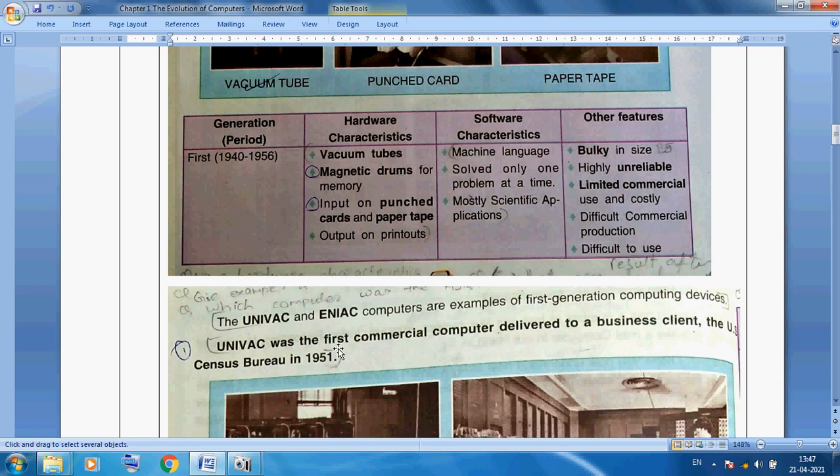UNIVAC was the first commercial computer, delivered to a business client, the US Census Bureau, in 1951.